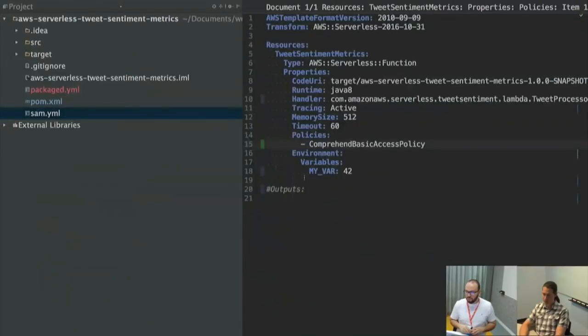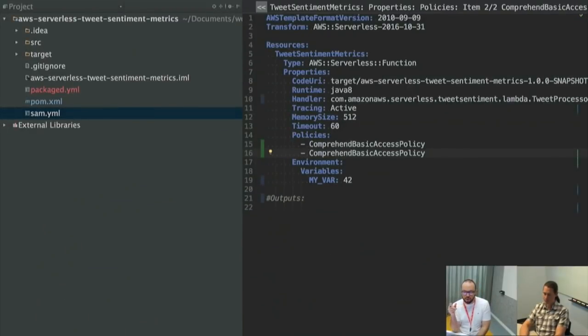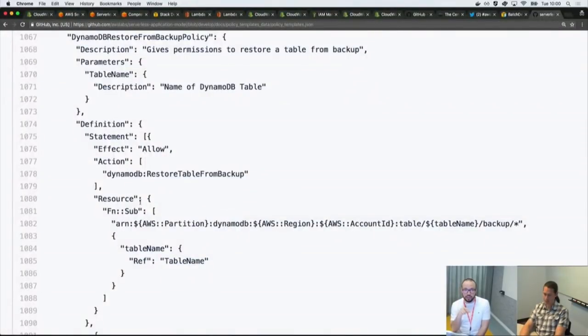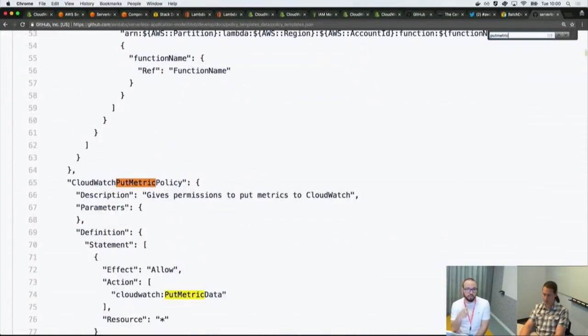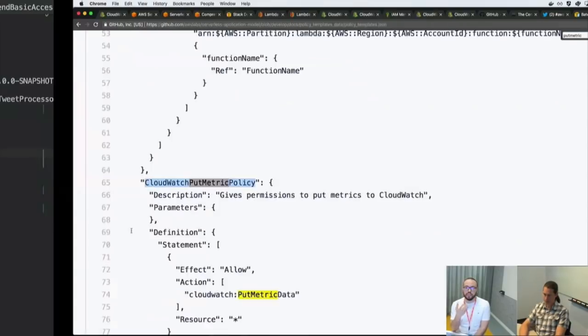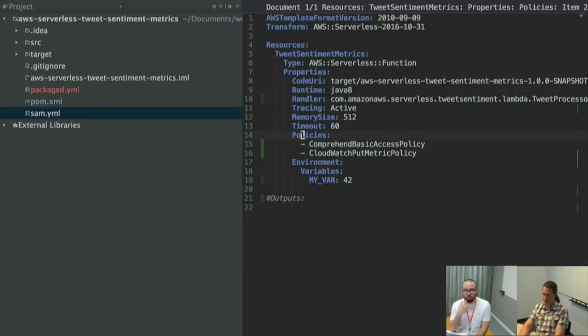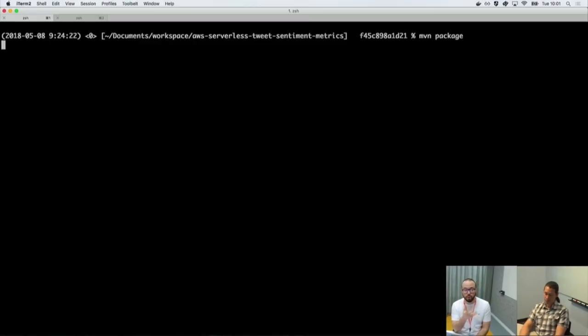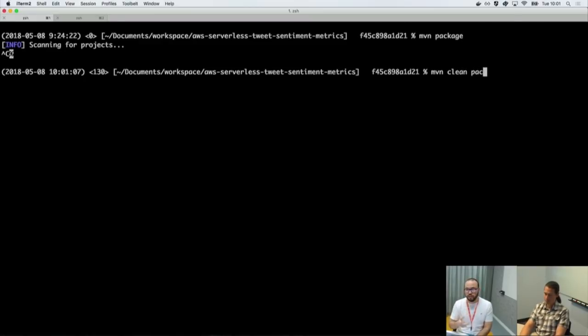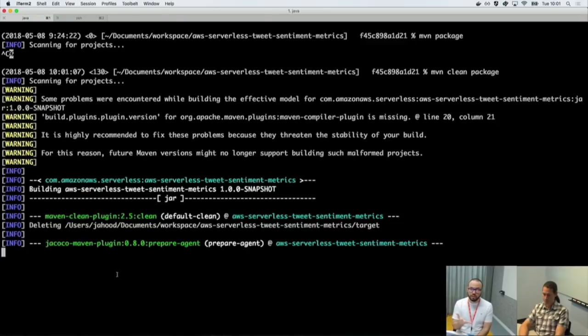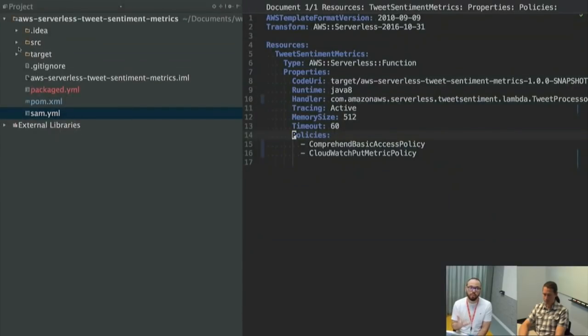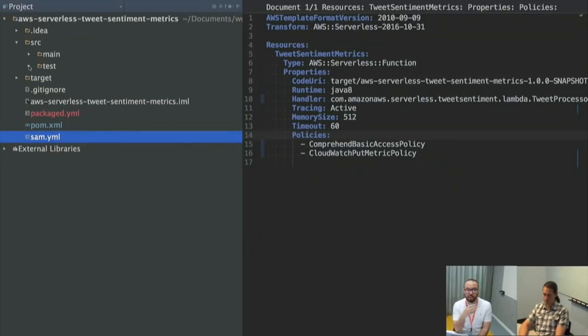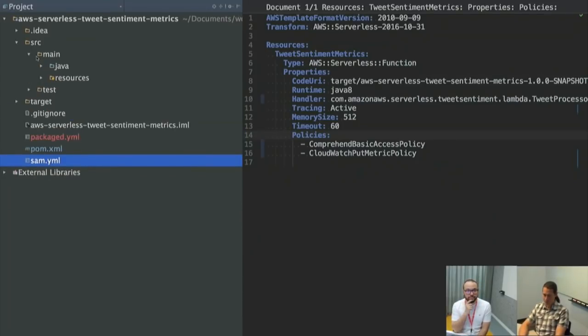Sorry for cutting you short, just because we're on time. If you're interested in more details about the policies, I sent you a link to exactly where in the docs we go through this. There's a bunch of other helpful policies in there, and it explains the parameters, how to use them, and how to use that in the SAM template as well. If you watched the previous episode about SAM, we open sourced the entire thing, so you can even start helping us and contribute to the project if you wanted to. And if you're still learning about the project itself, also follow along. There are other episodes about the SAM open sourcing with Sanaf, one of the men behind SAM.